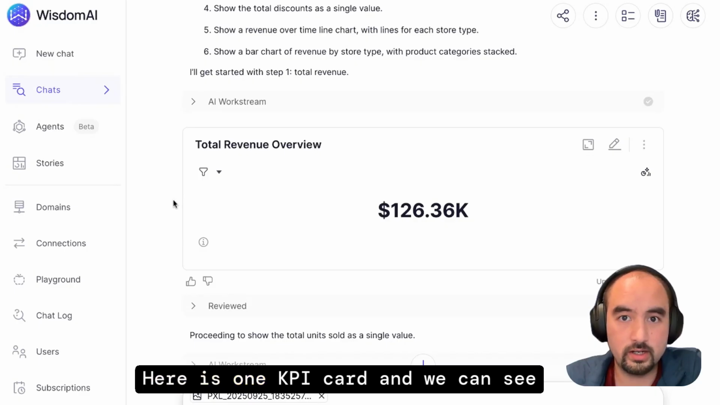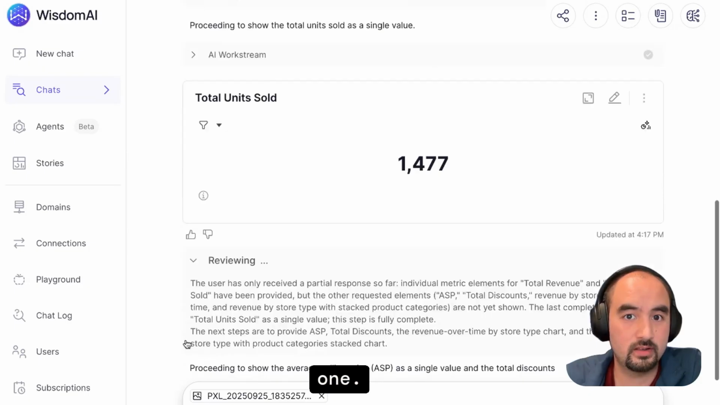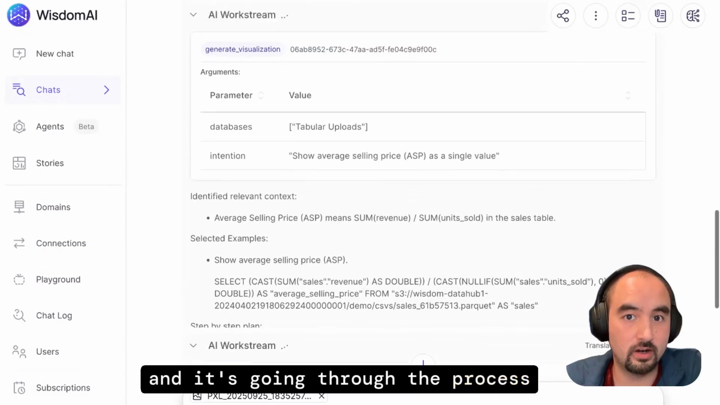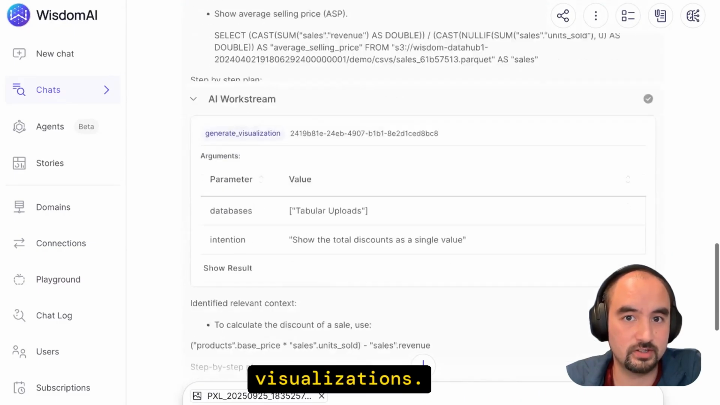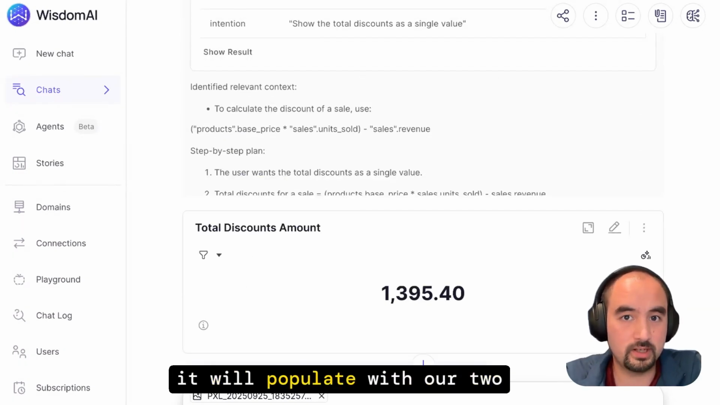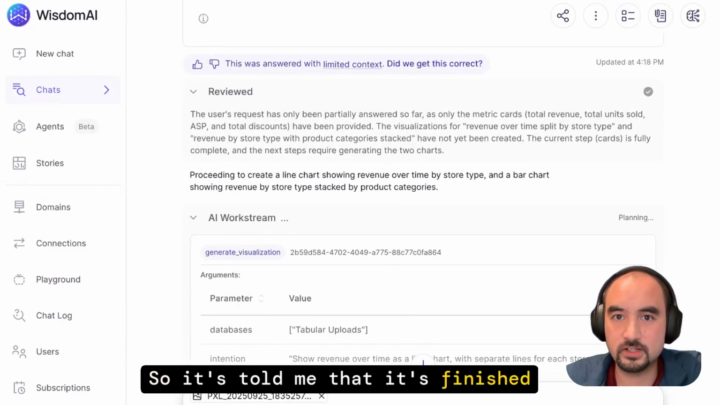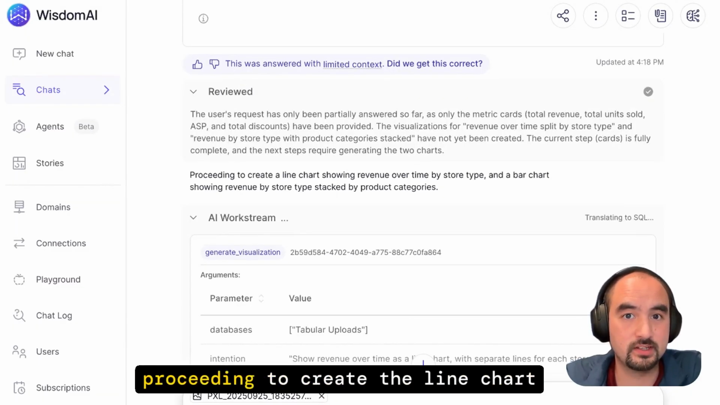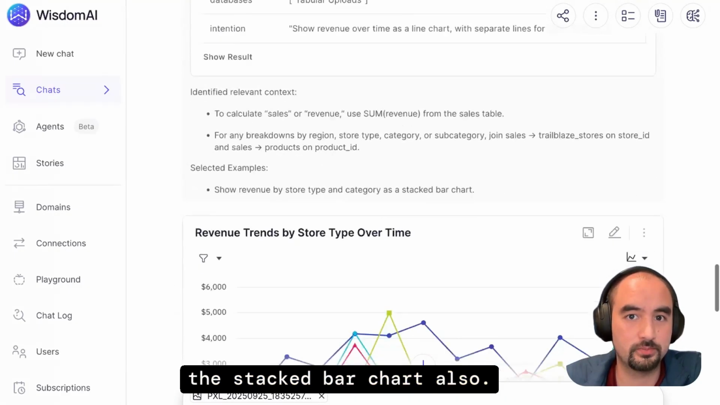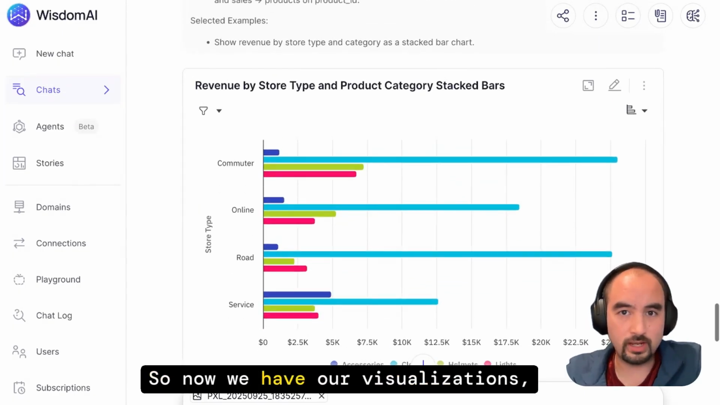Here is one KPI card, and we can see in tandem, it has produced the next one. It's reviewed, and it's carrying on, and it's going through the process of generating the next visualizations. So here is our third KPI, and eventually it will populate with our two graphs also. So it's told me that it's finished with the metrics cards, and now it's proceeding to create the line chart that I requested and the bar chart, the stacked bar chart also. So here is our line chart, and here is our bar chart. So now we have our visualizations.